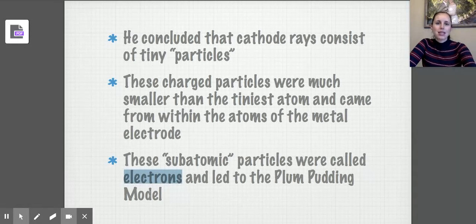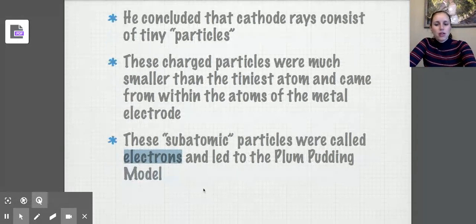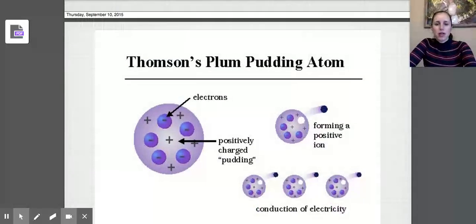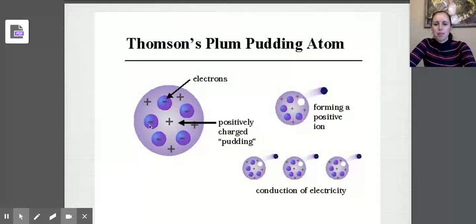The plum pudding model says that an atom is made up of at least one type of subatomic particle. So let's take a look at what this might look like. This is Thomson's proposed plum pudding model. He said that the atom, which is this light purple here, is actually mostly loosely packed positive space. He calls it the positively charged pudding. It's kind of like if you've ever seen plum pudding before, it's like a loose kind of pudding. And within that pudding, there were little densely packed electrons. So within that pudding, you had these negative electrons that were scattered throughout this positive.